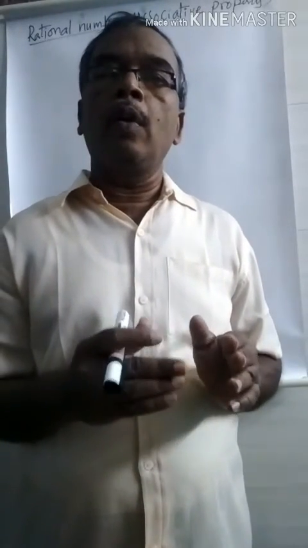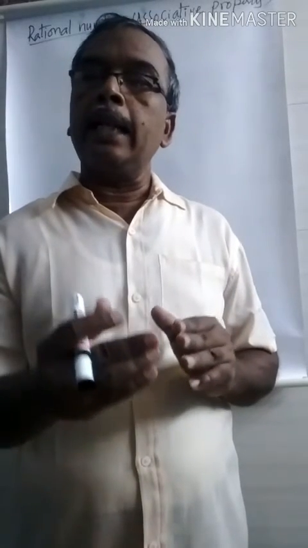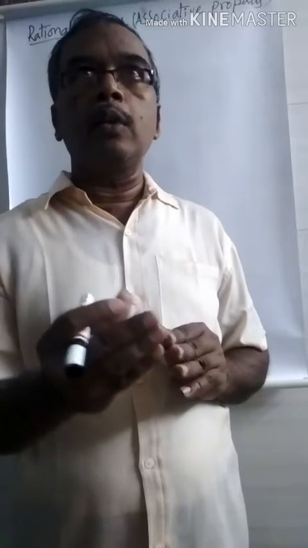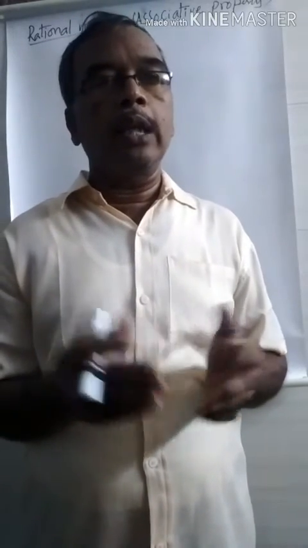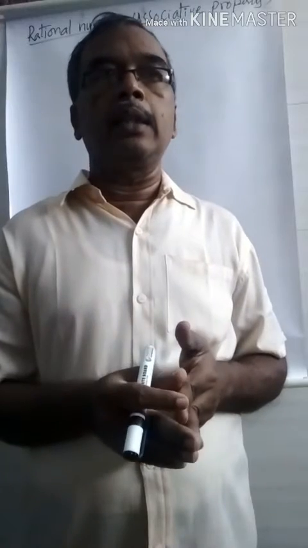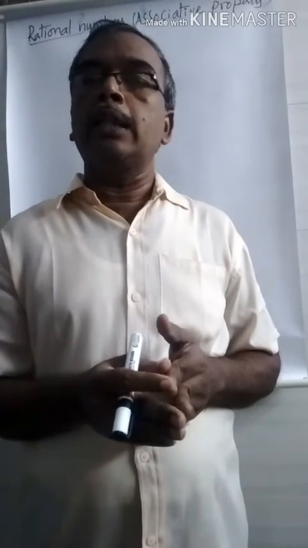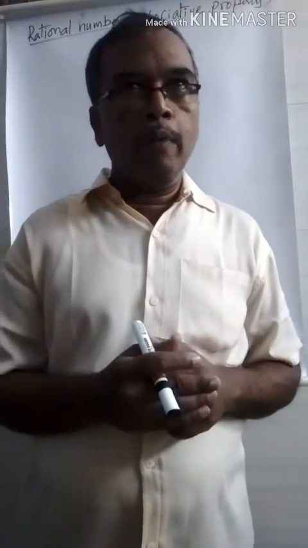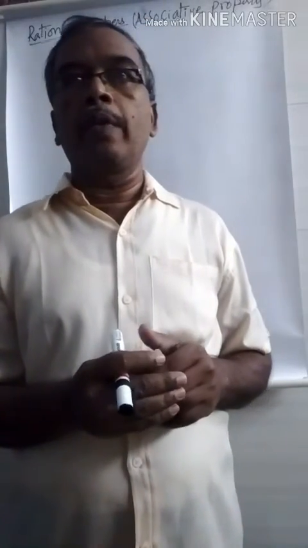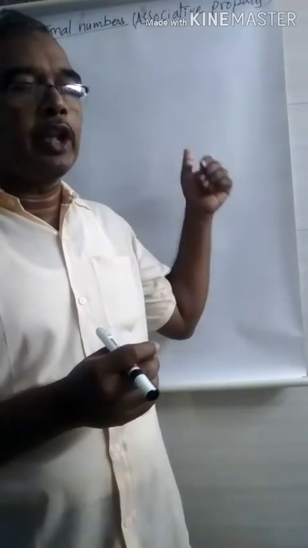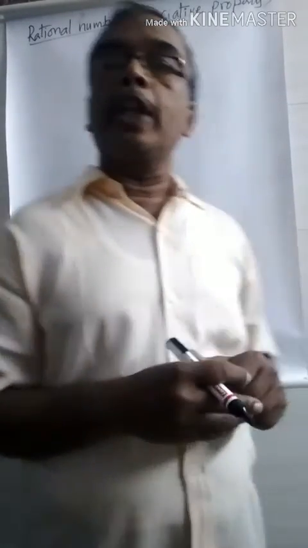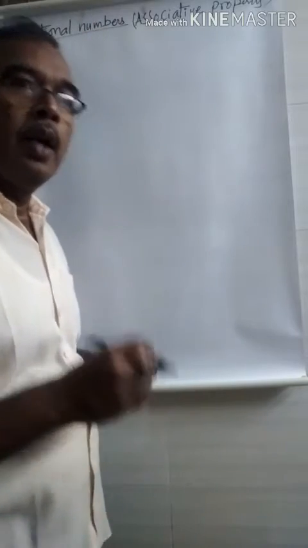Otherwise we take second number and third number first, we sum up. After that we add this part to the first number. In both the times we get the same result, then we can say the rational numbers satisfy the associative property. Before we go to discuss associative property in rational numbers, let me recall the associative property in whole numbers.